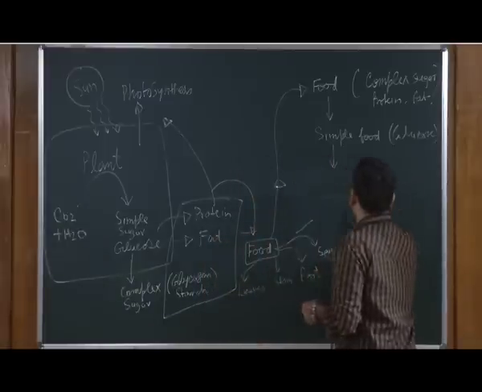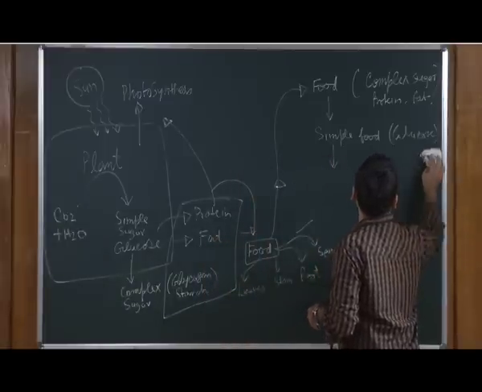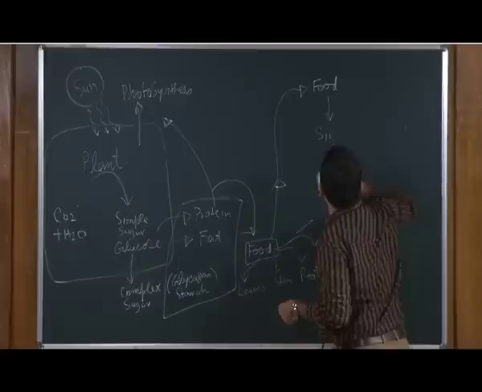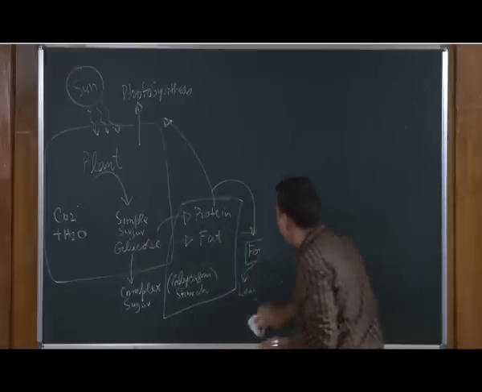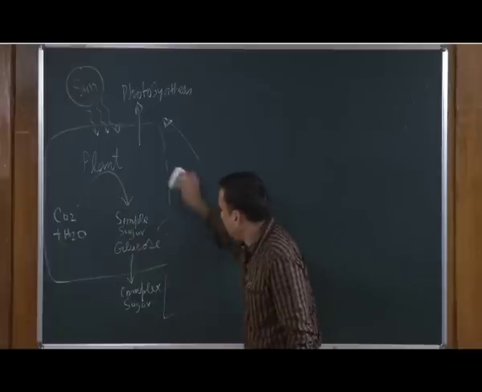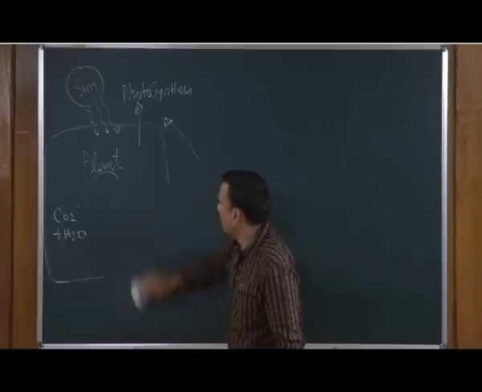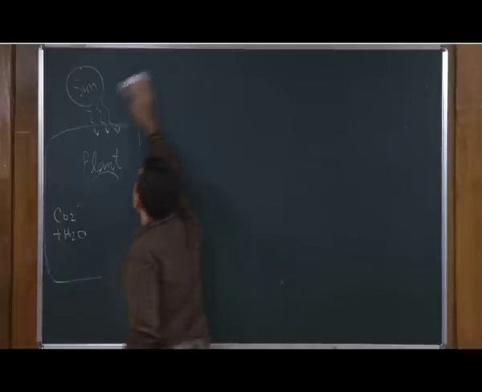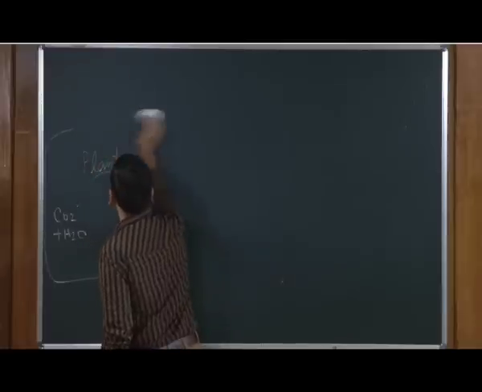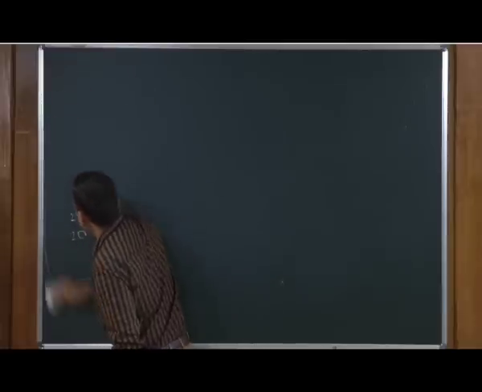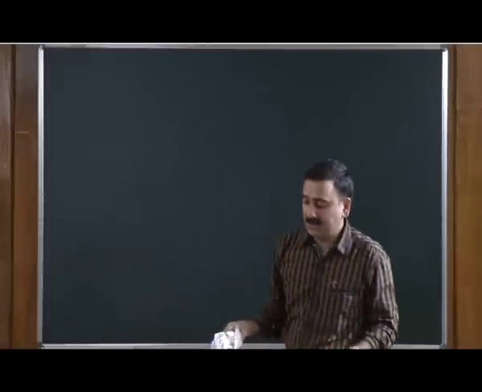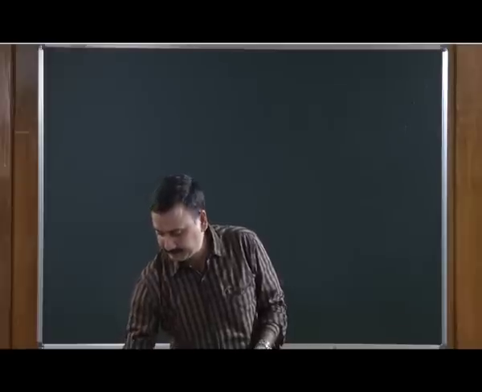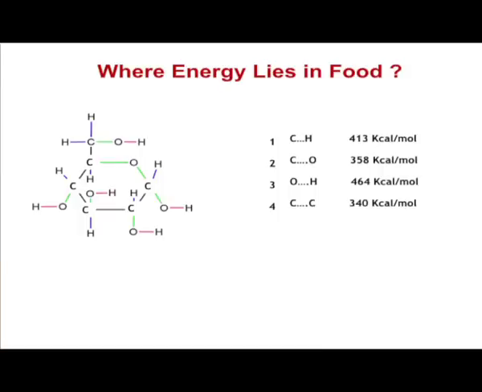But the situation exists where anybody can ask where the energy is stored in a food material. We are saying that you can convert the complex sugar into a simple sugar, and that simple sugar is going to provide you the energy. So, where is the energy stored in a complex sugar? Let us imagine that this is the structure of glucose.